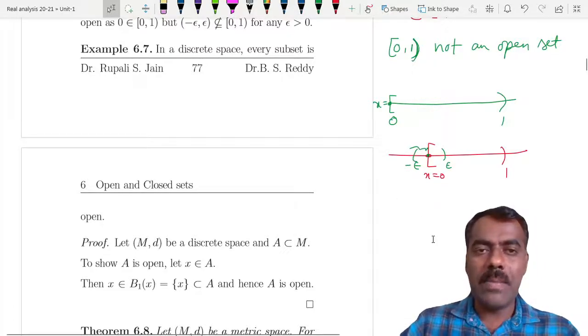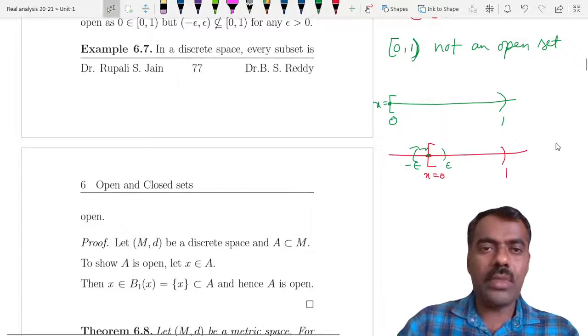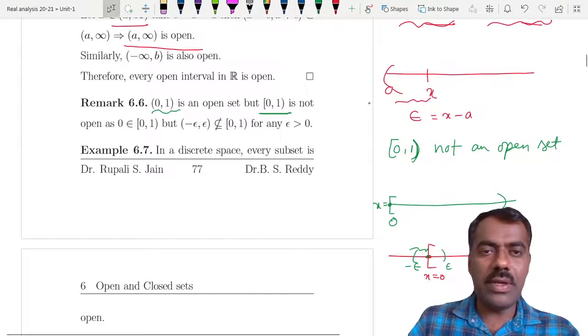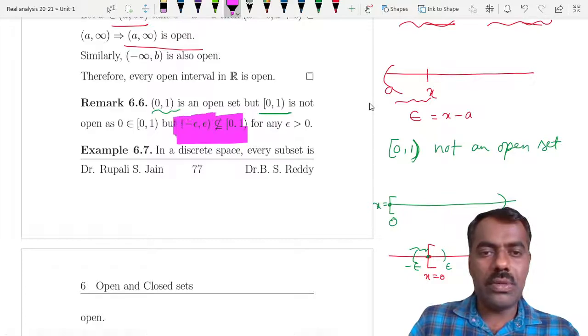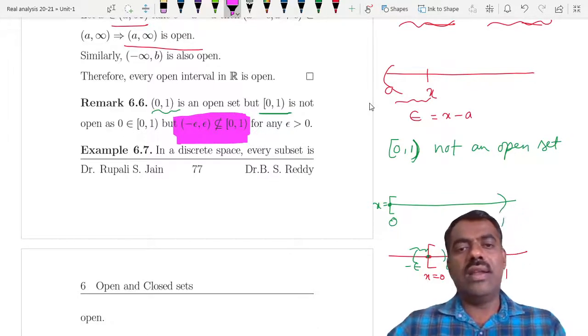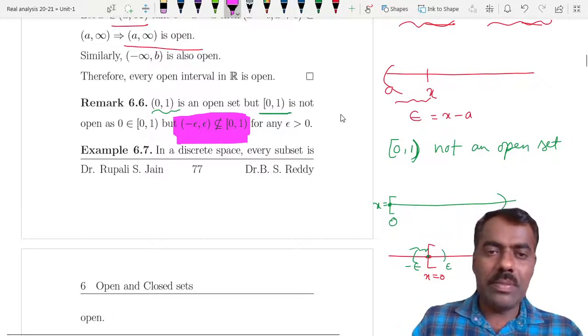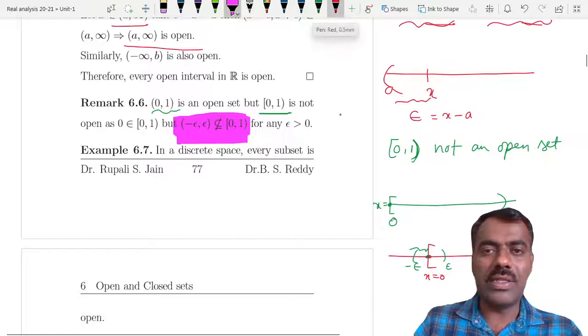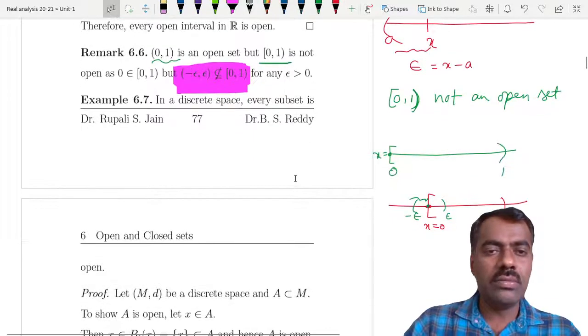That shows that (minus epsilon, epsilon) is not contained in [0, 1), because if it were, epsilon would have to be less than 0, which is not possible. Epsilon is greater than 0, right?